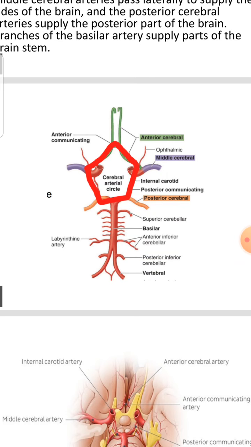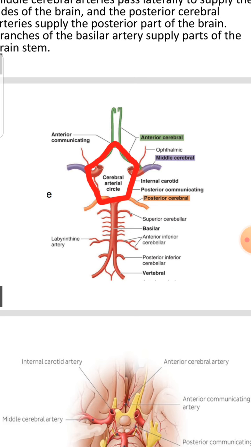The branches of the vertebral arteries are the posterior inferior cerebellar, anterior and posterior spinal arteries. The basilar gives short branches named pontine and anterior inferior cerebellar, and the most important branches are its terminal branches, the posterior cerebral arteries.